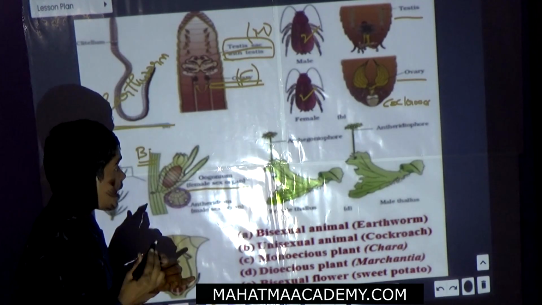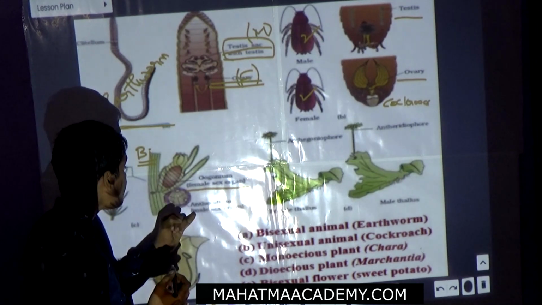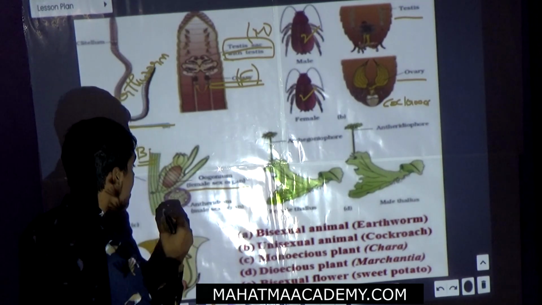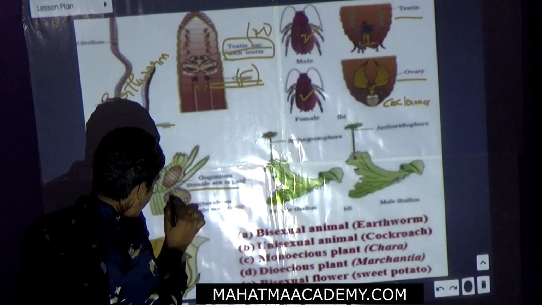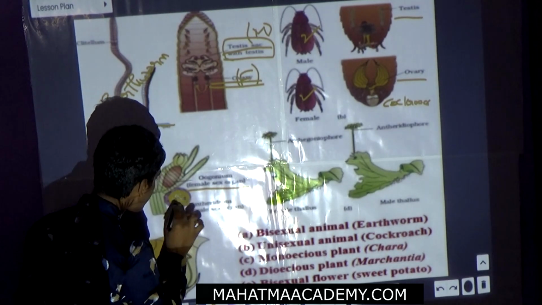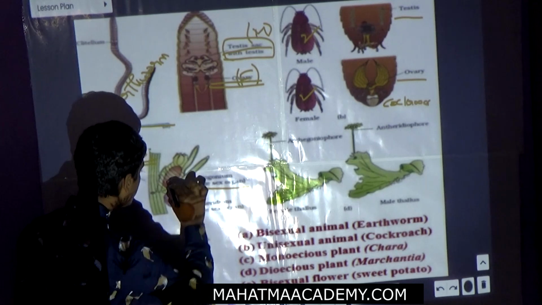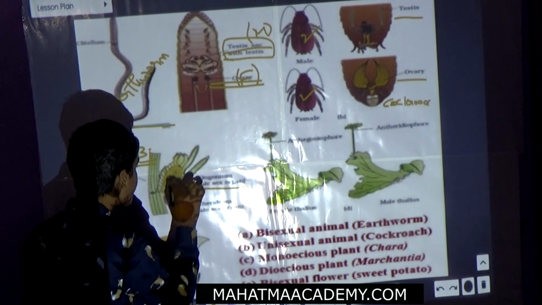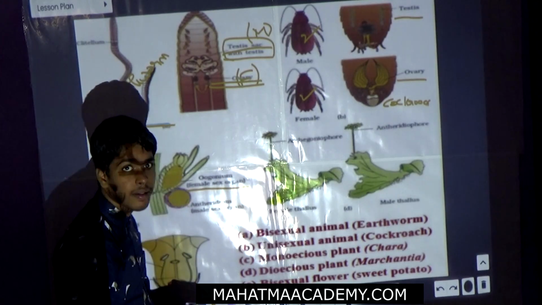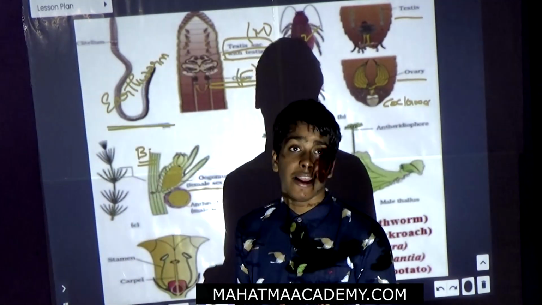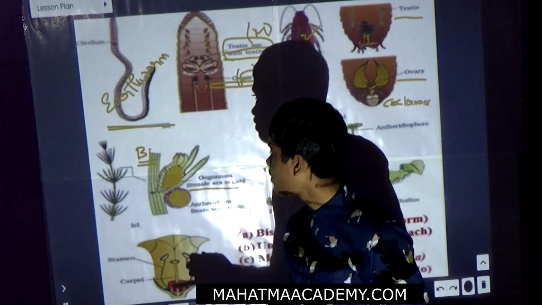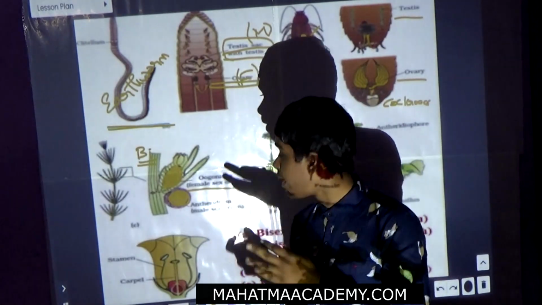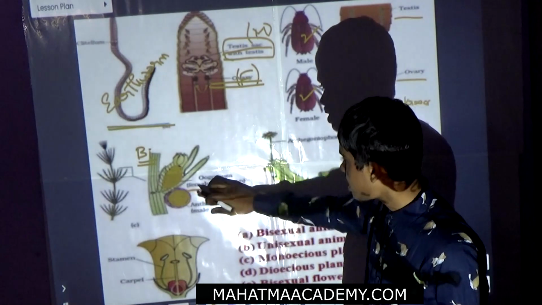Remember, in the examination they can ask where the oogonium and the antheridium are present in the Chara plant. In the Chara plant, the antheridium is present on the lower side while the oogonium is present on the upper side. This is the main point. The oogonium is upper, the antheridium is lower. This is the Chara.